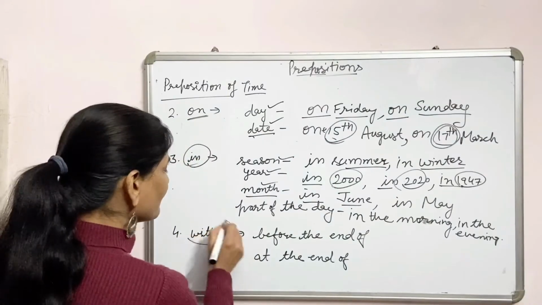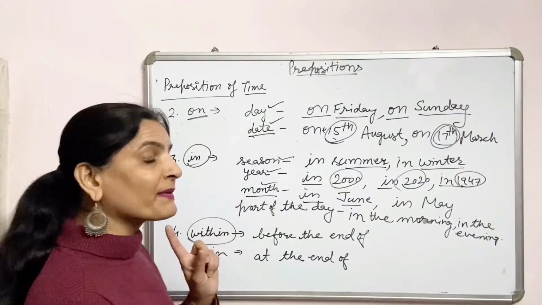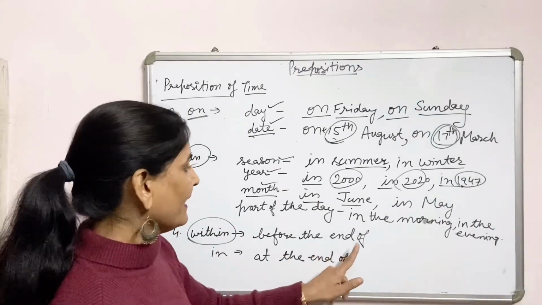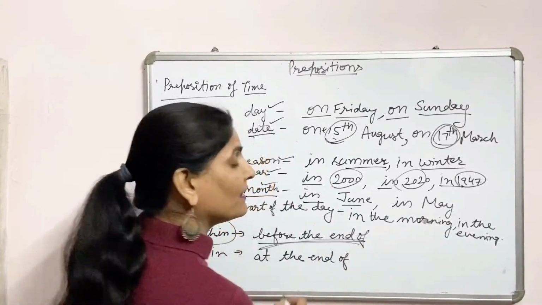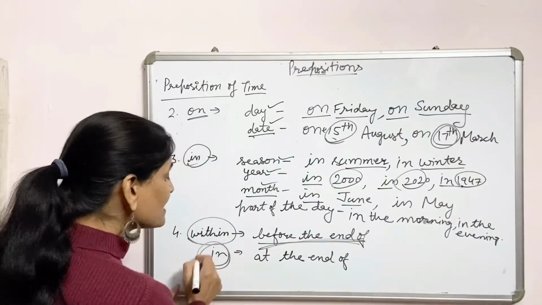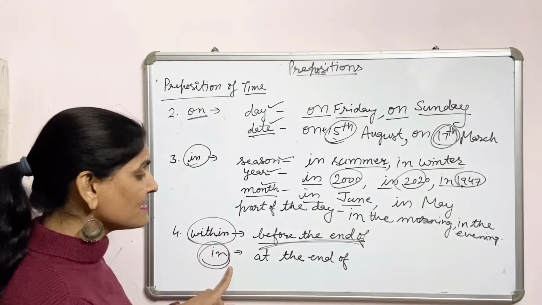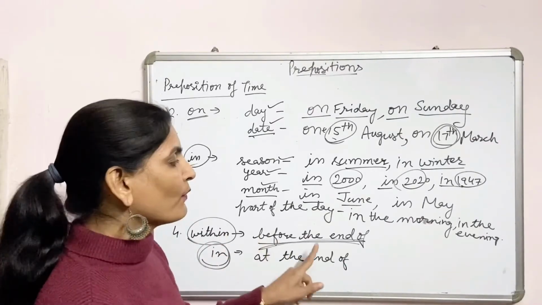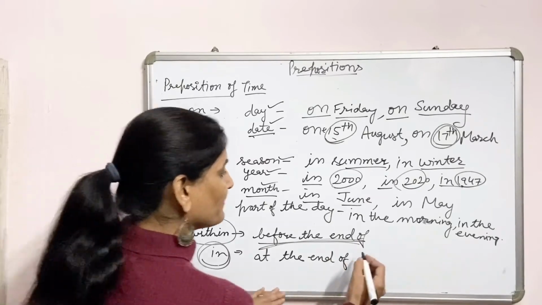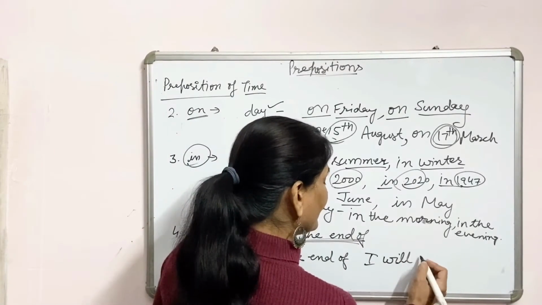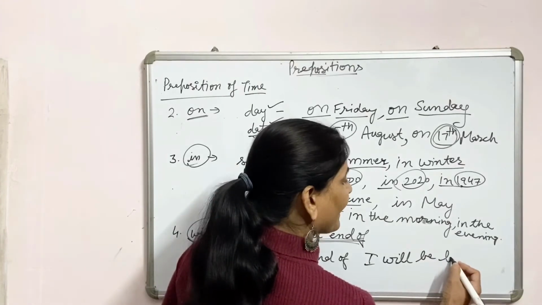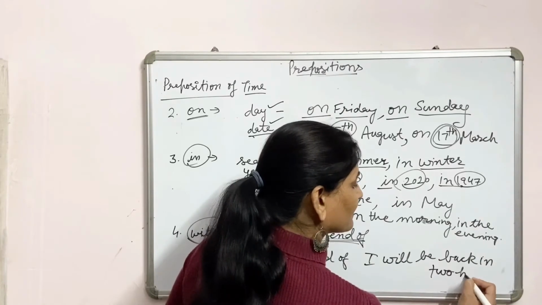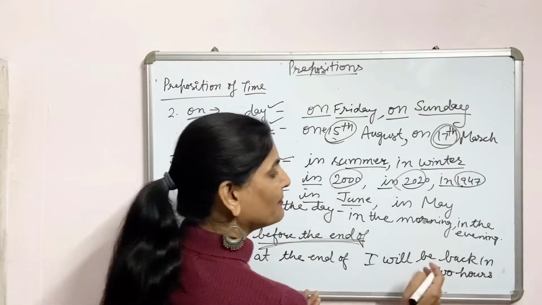Within. Students, within is also used as a preposition of time, and it is used before the end of the time. What is the difference between within and in? In is used at the end of a particular time, and within is used before the end of a particular time. For example, I will be back in 2 hours. And here, I will be back within.